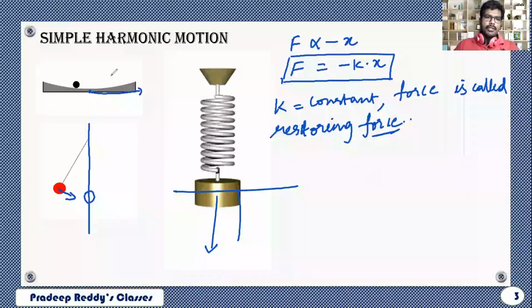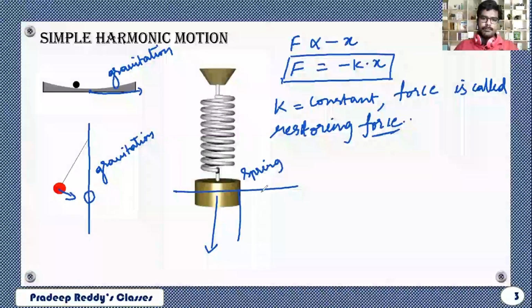Here, restoring force is gravitational force. Here also restoring force is gravitational force. And here, restoring force is spring force.